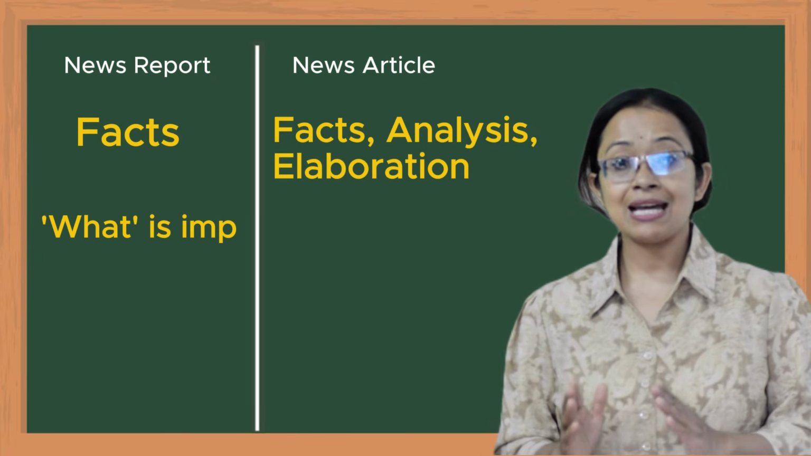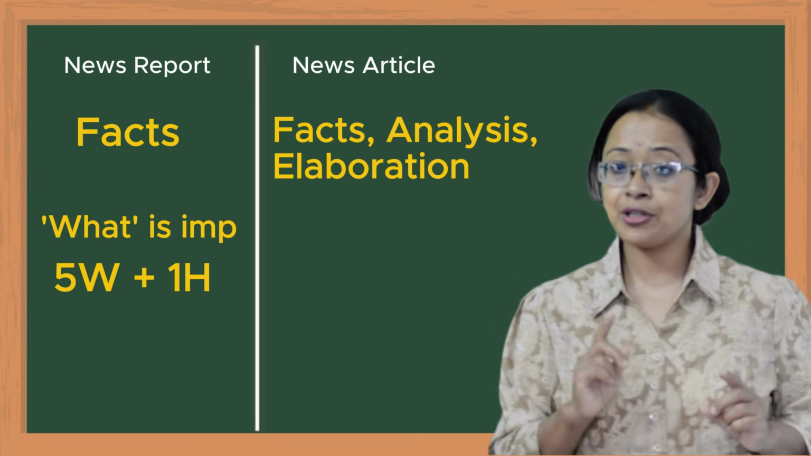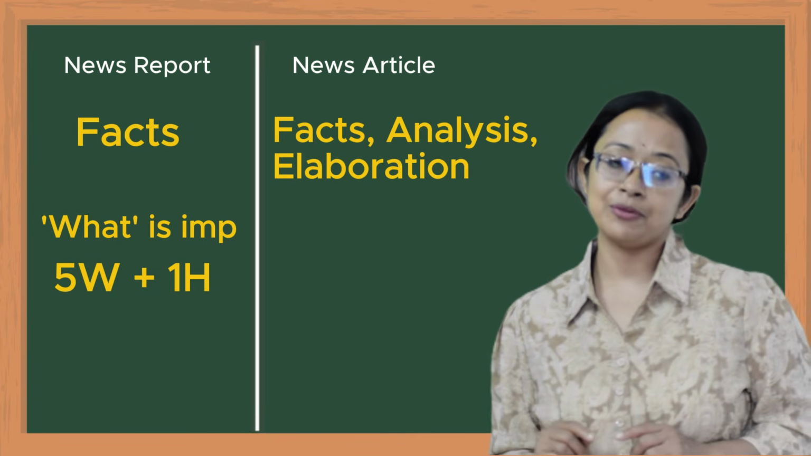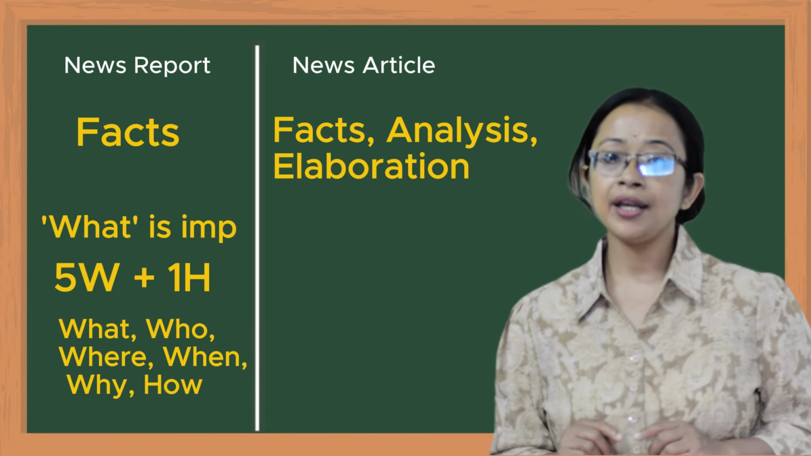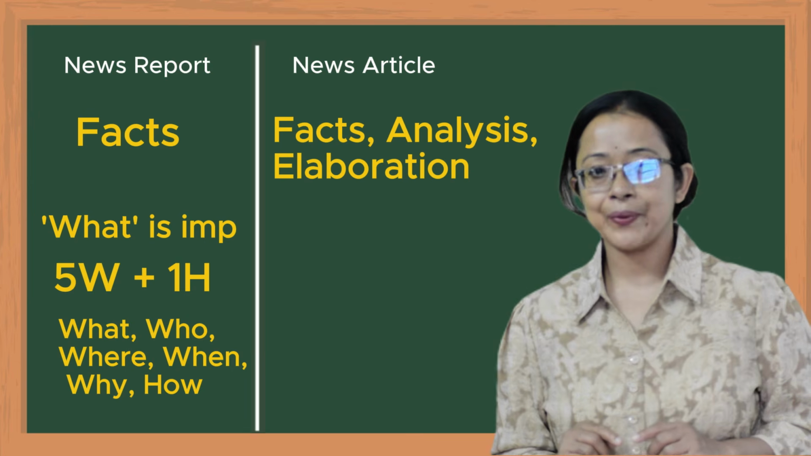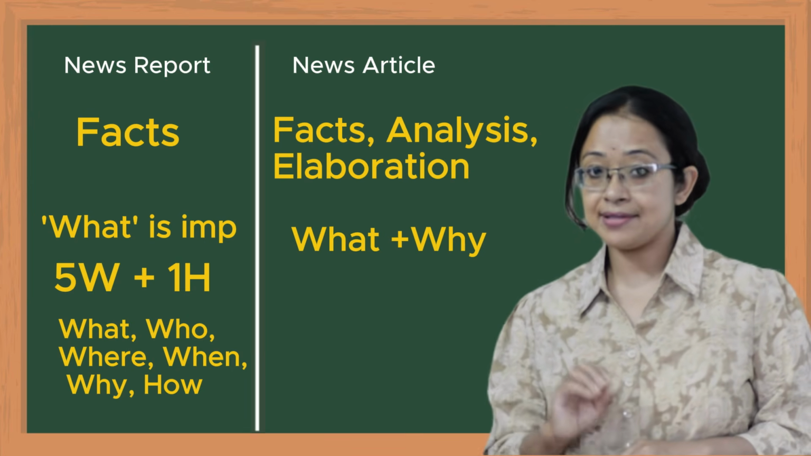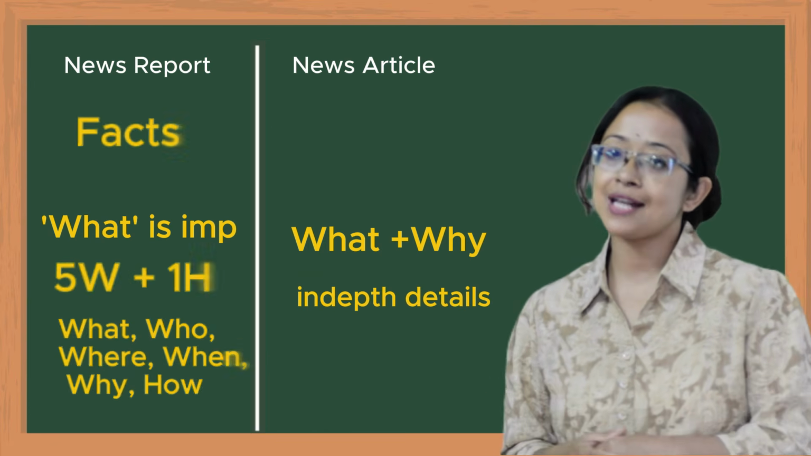In report, what happened is important and necessary, where we include 5 W's and 1 H. 5 W's here means 5 W's questions: what, who, where, when, why, and how. But here in the news article, what and why matter the most. The in-depth details are important here in news article.